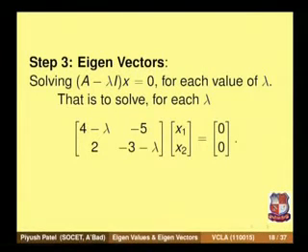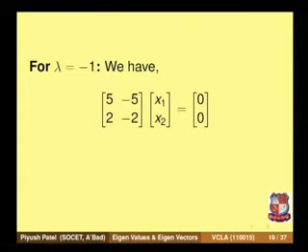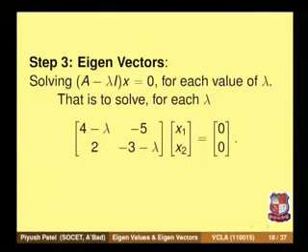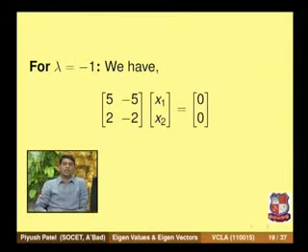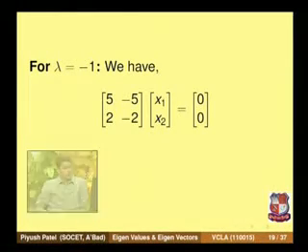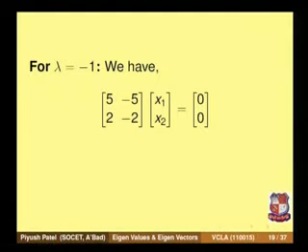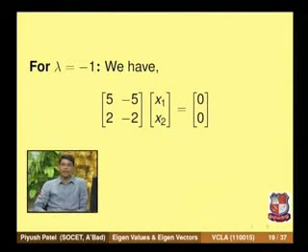Here, in order to find the eigenvectors, we need to solve this homogeneous system. First of all, we solve this system for lambda equal to minus 1, the first eigenvalue. When you substitute the value of lambda in this system, you will get a system of linear equations whose coefficient matrix is 5, minus 5, 2, minus 2, which gives two equations. One is 5x1 minus 5x2 equal to 0. The second one is 2x1 minus 2x2 equal to 0, and you can see both equations are identical.